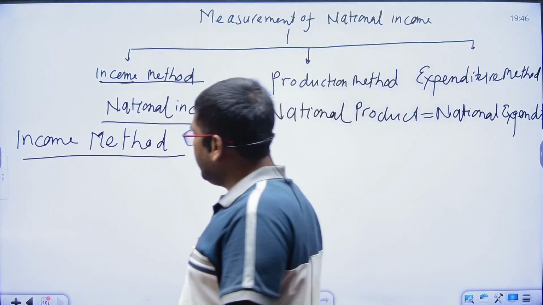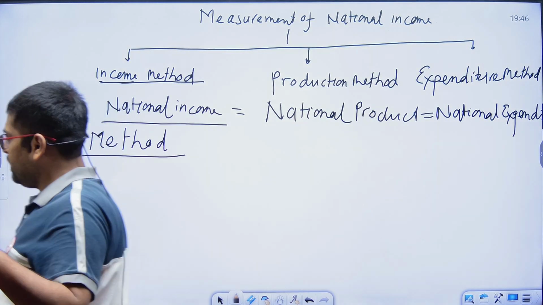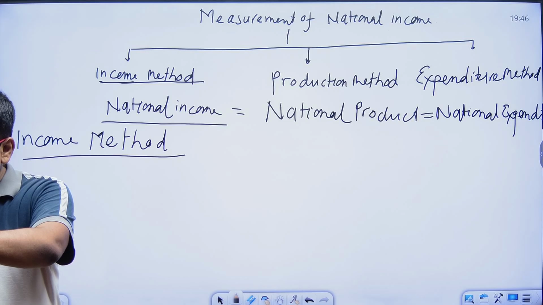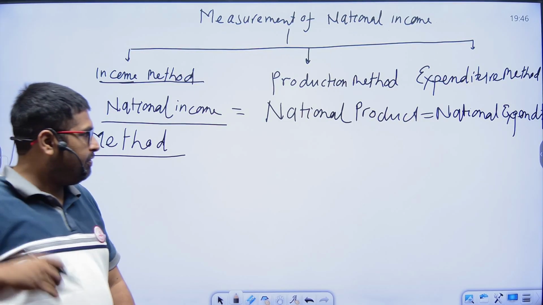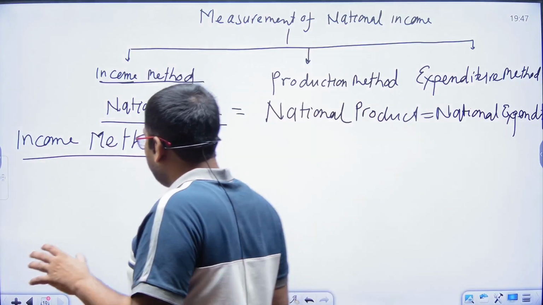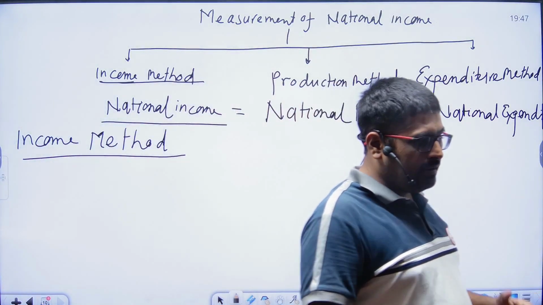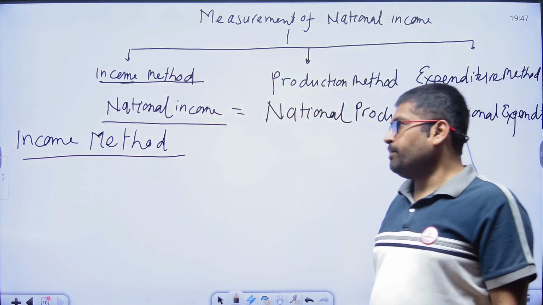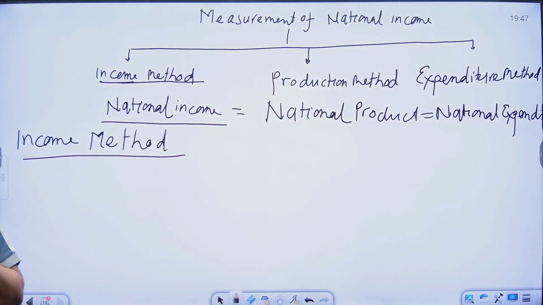Here we are adding all factors of production. So under income methods, we are adding up all the factors of production that come under the income method. National income is estimated by adding up incomes of all the factors of production.